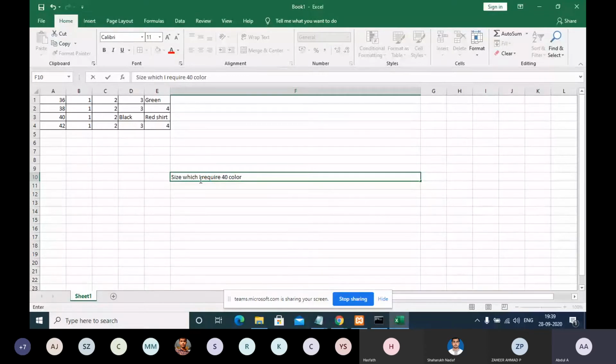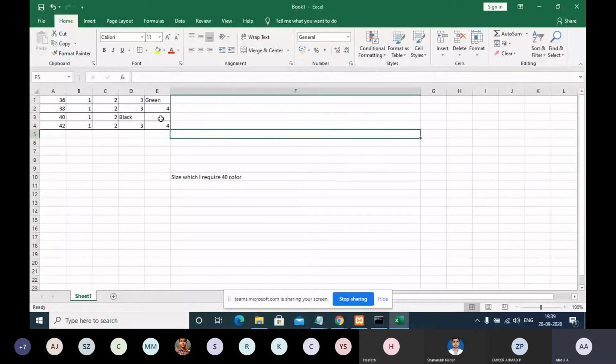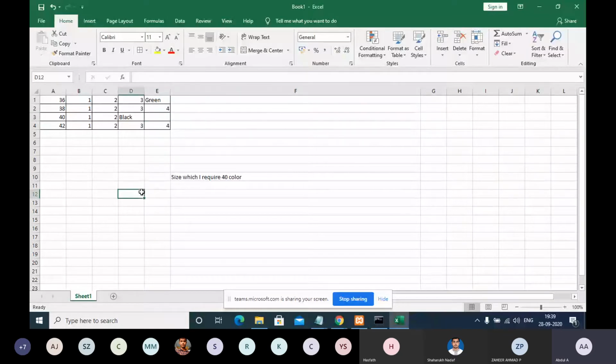For example, a red shirt has been moved. Zahir has purchased one red shirt from the shopkeeper or salesman. Now what will the shopkeeper do immediately? All the other rows are filled by other shirts or products, but this place is empty. This cell is empty. What will the shopkeeper do?